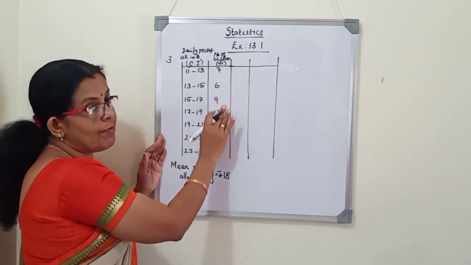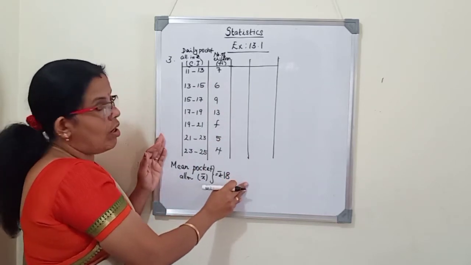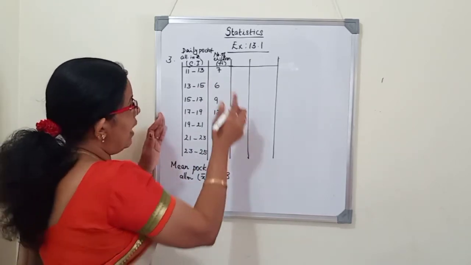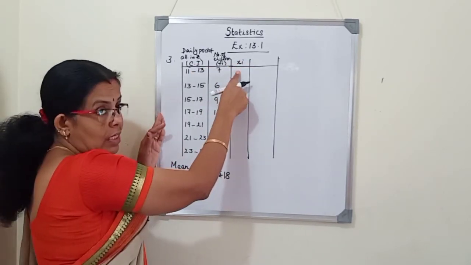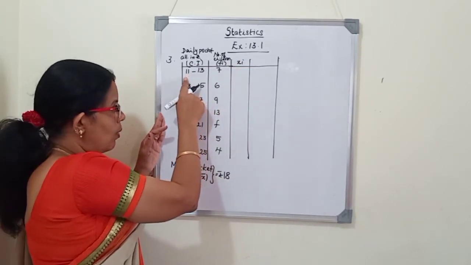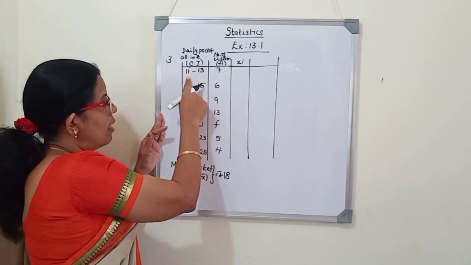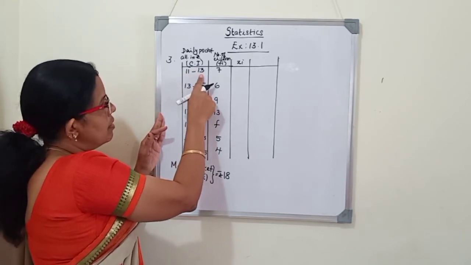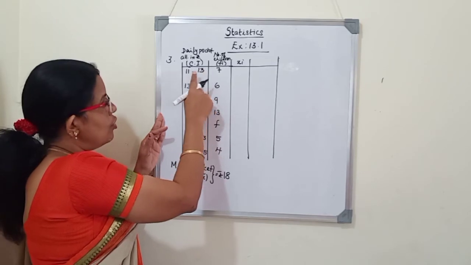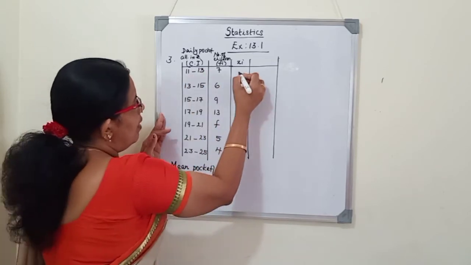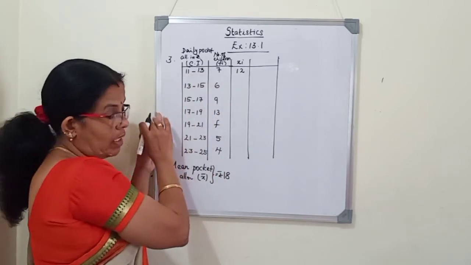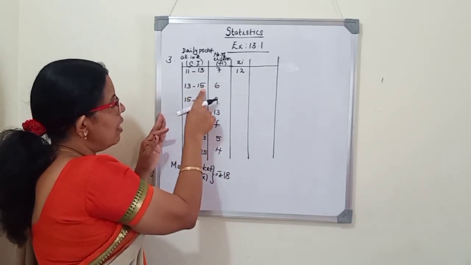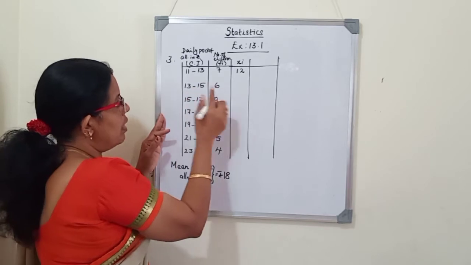So when class interval and frequencies are given, the first column we have to write is class mark, xi. So I'll write it as only xi. To find class mark, we have to add the lower limit and upper limit divided by 2. So 11 plus 13, it is 24. 24 divided by 2 is 12. Directly also we can see which is the middle number of 11 and 13. We can directly write.